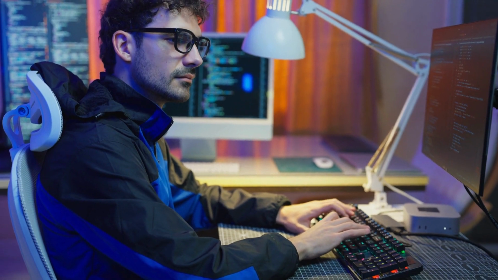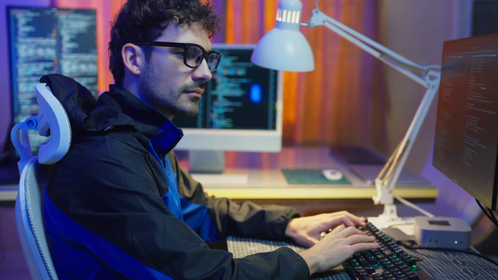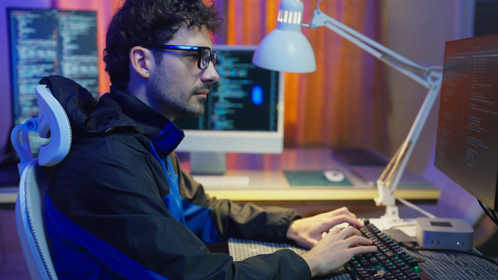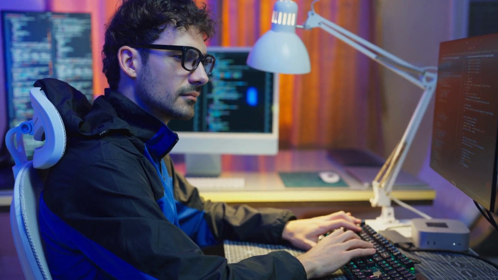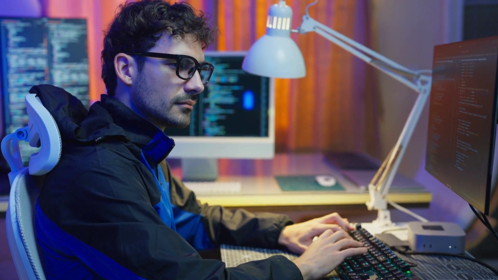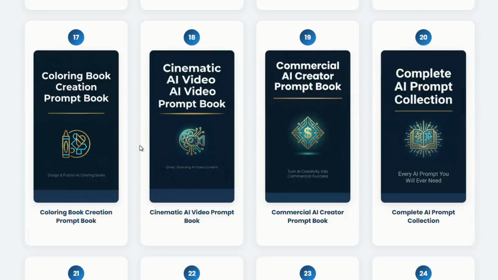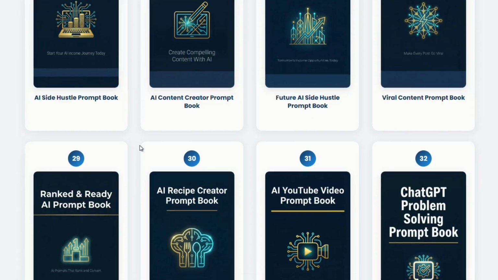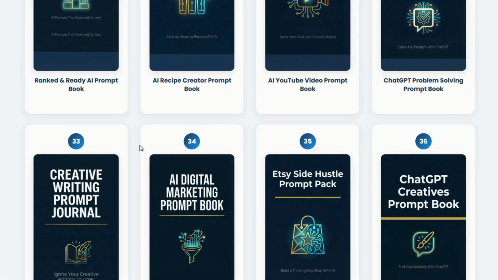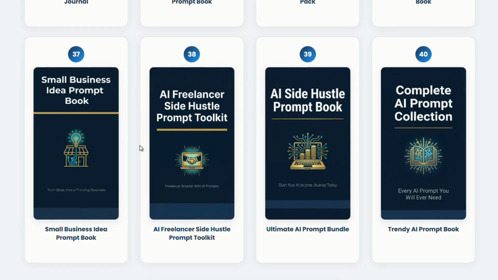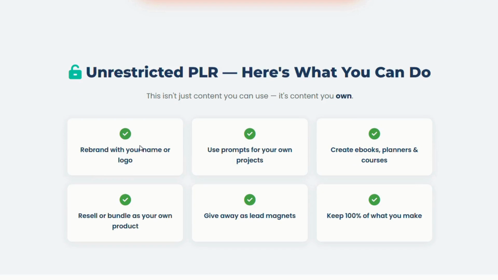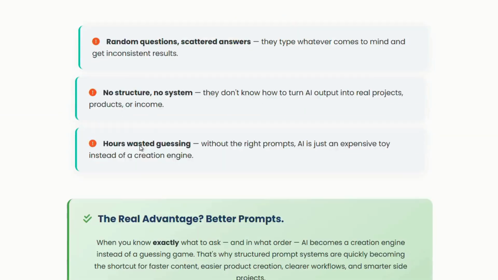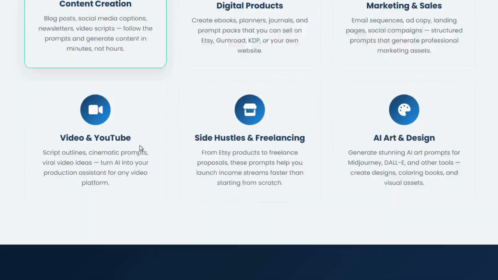Imagine opening an AI tool full of excitement and then getting stuck because you don't know what to type. That's the reality for most people today. AI is everywhere, from content creation to business ideas, but without the right direction, it often feels confusing and inconsistent. You ask random questions, get scattered answers, and after a while, it starts to feel like a waste of time rather than a powerful tool. The truth is, AI isn't the problem, the lack of structure is.